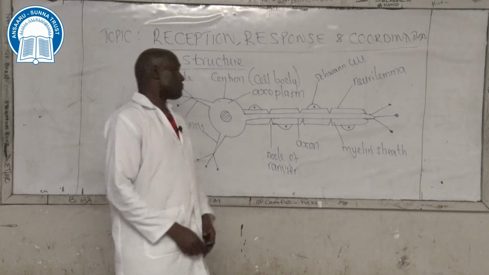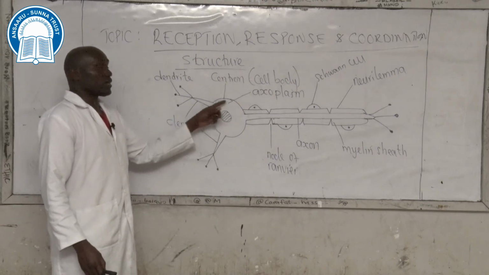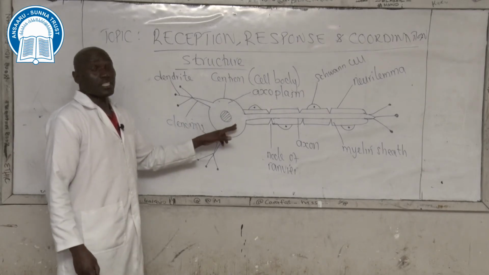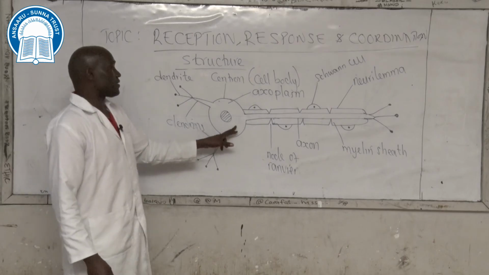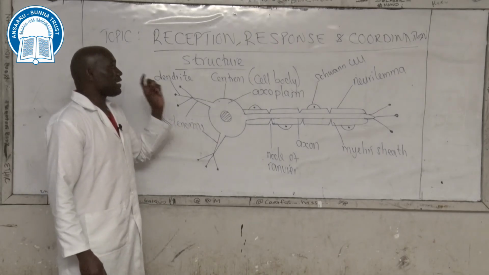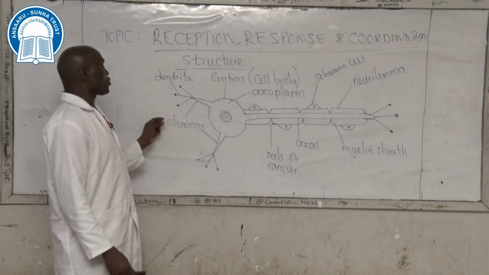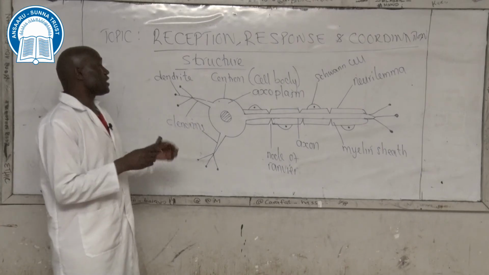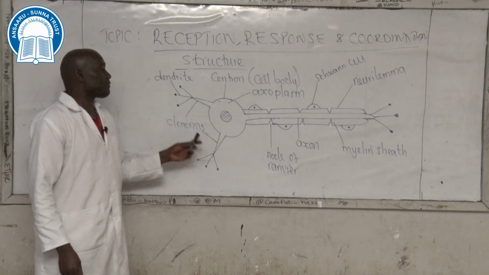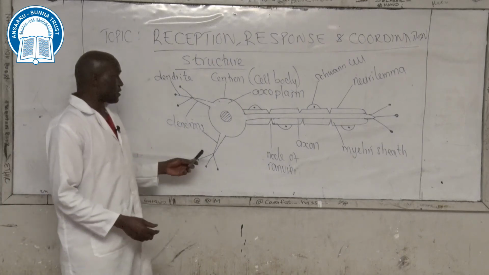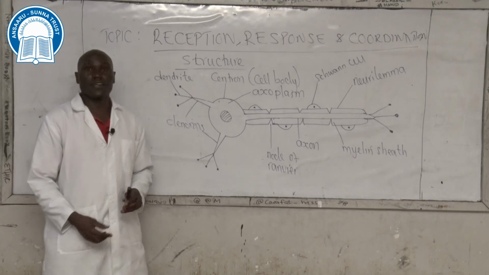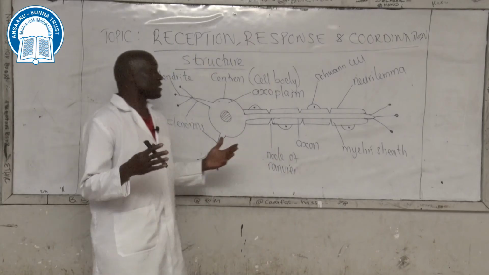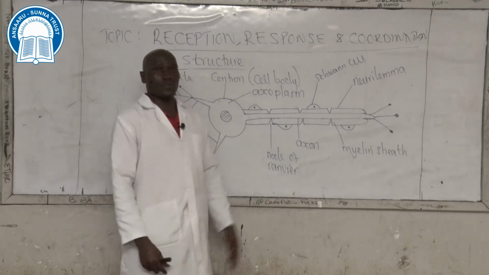So to give a summary, we have a centron, which is the cell body, which has a nucleus within it. The nucleus is suspended within exoplasm, which can be compared to the cytoplasm of a cell. There are protrusions which are found within the centron. These protrusions are known as dendrons, or one dendron. At the terminal end of each and every dendron, there are fine finger-like projections, which are known as dendrites. Then, one of the dendrons elongates, becomes long. When it elongates, it forms a structure known as the axon.